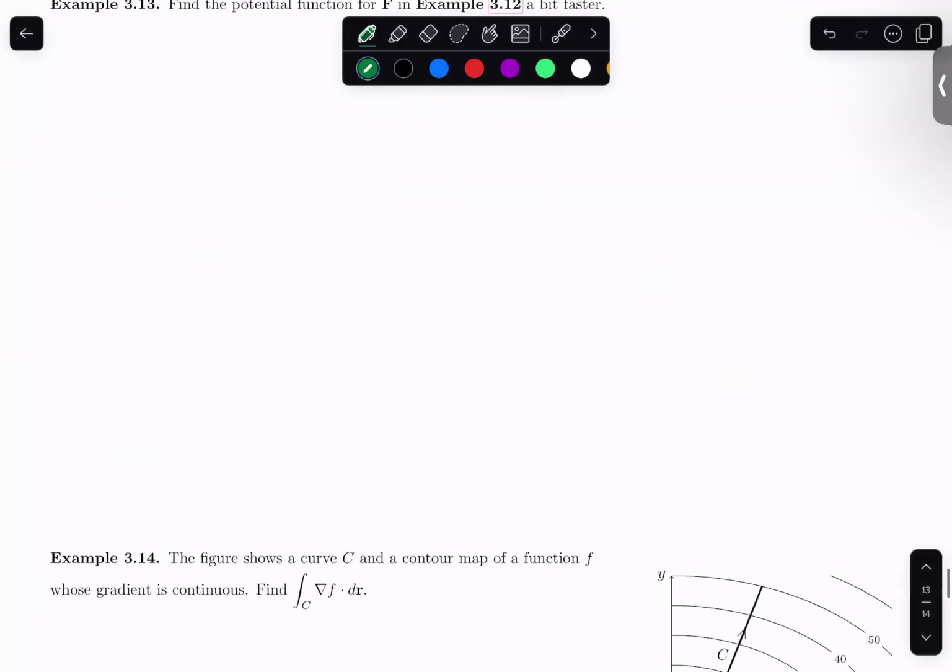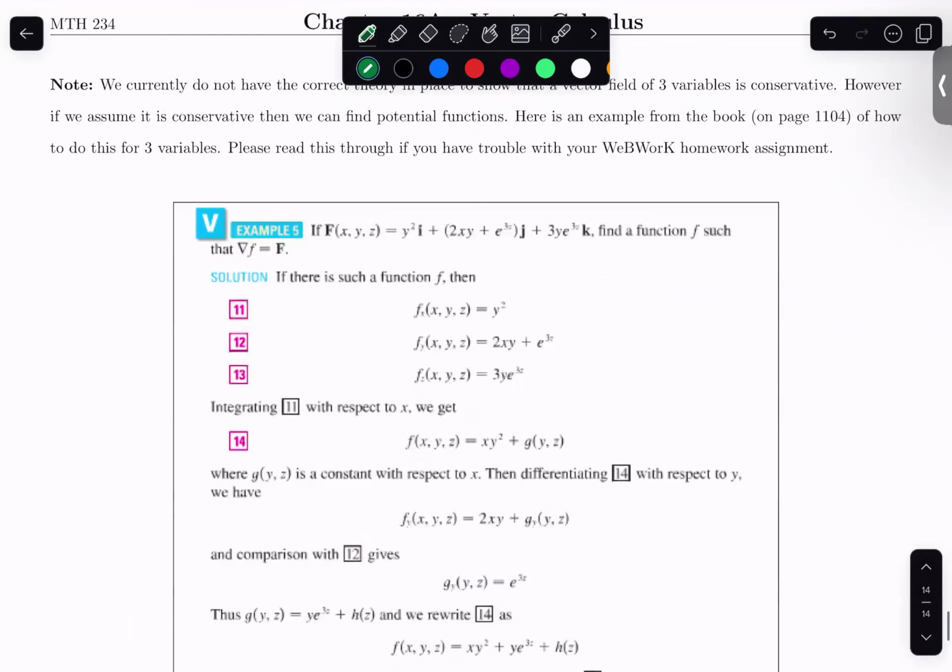And so I've included, I mean, we won't go over it in great detail here, but as the final page, an example from our book here that does this method, right? And it has x's, y's, and z's. And you can see that after you integrate with respect to x, you have xy squared plus g of yz. And then you need to figure this out, how many y's are in it and how many z's are in it. And you're going to use your second and third component. But again, this is quite complicated.